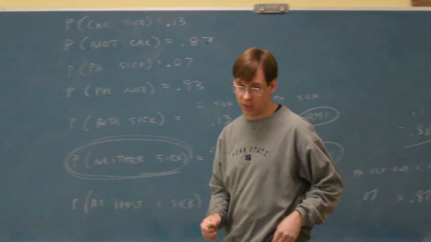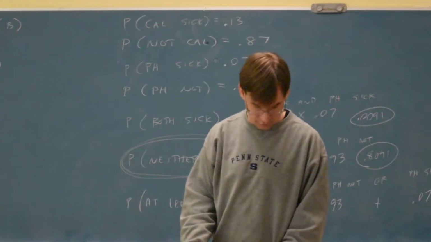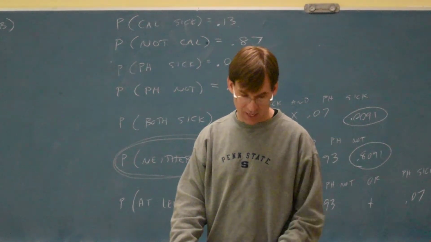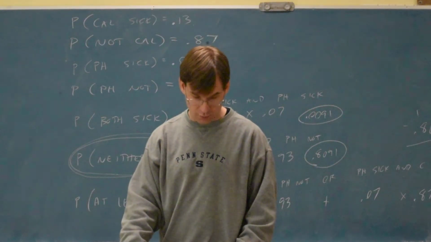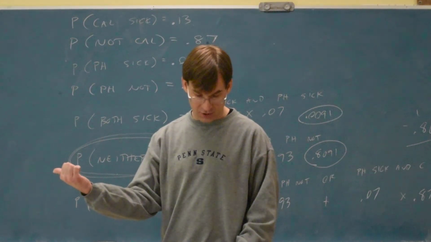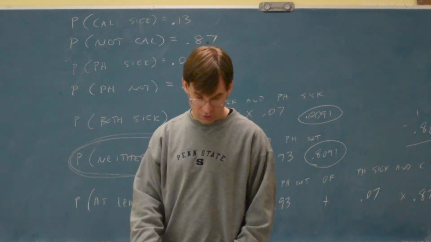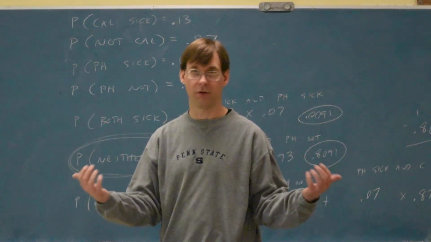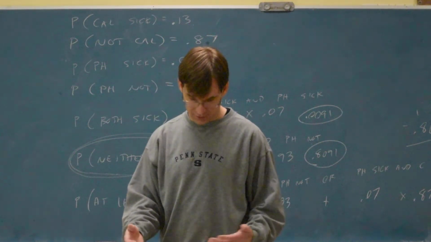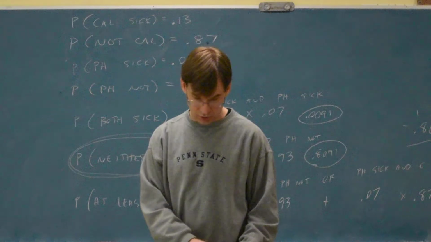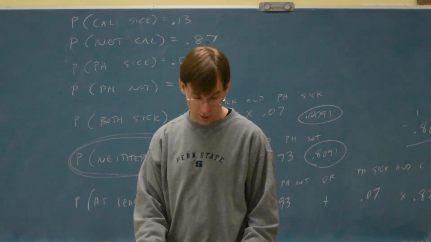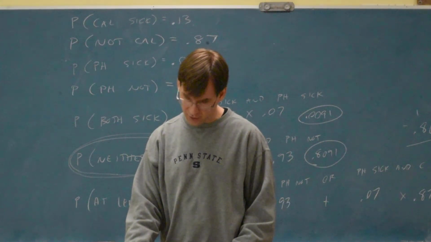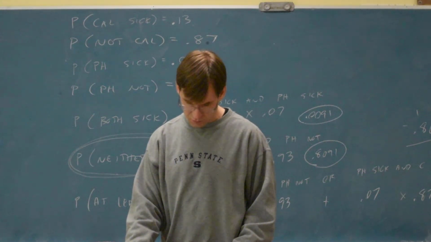The homework is all pretty similar here. 254. What they have is like, instead of Calvin and Phoebe being sick, there's stories like flat tire, chance is this, engine trouble is that. Or you go to the restaurant, you could have ham or you could have eggs, or both, or neither. They just do different sort of scenarios. The homework goes to 16. They start to get a little bit creative around like 11-ish maybe.